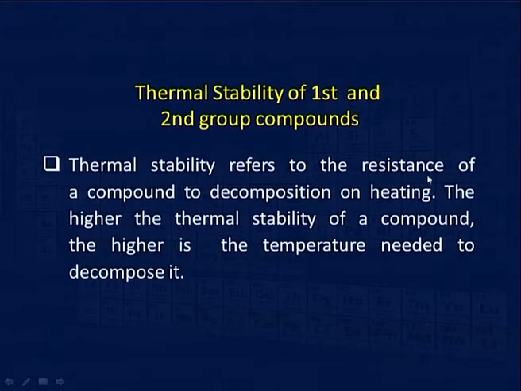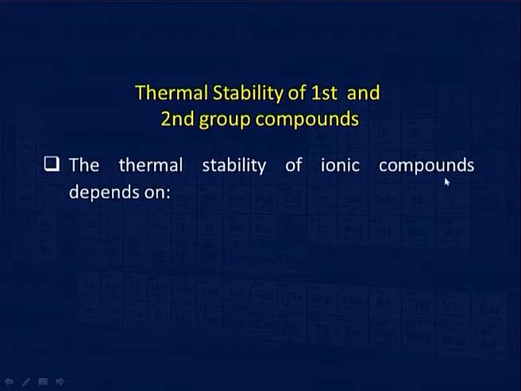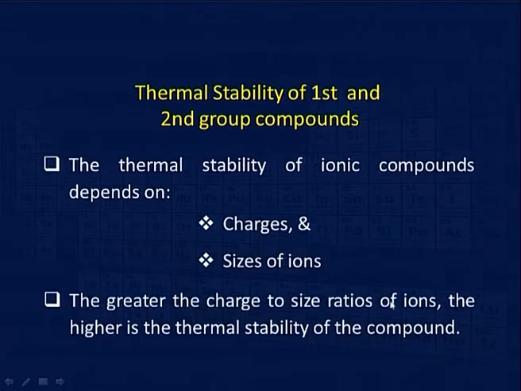And thermal stability refers to the resistance of a compound to decomposition. For an ionic compound, thermal stability depends on the charge and size of the ions. The greater the charge to size ratio of the ion, the higher the thermal stability of the compound. A compound with a large polarizable anion, that is a large anion, and a very small cation is unstable and thermally decomposes very readily.